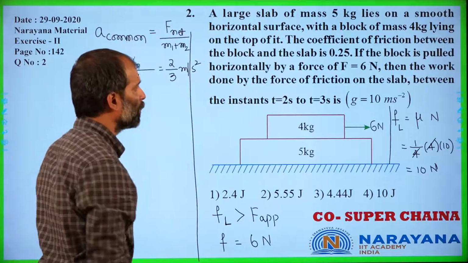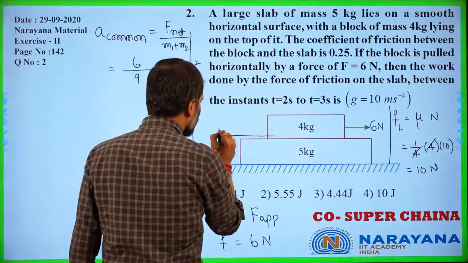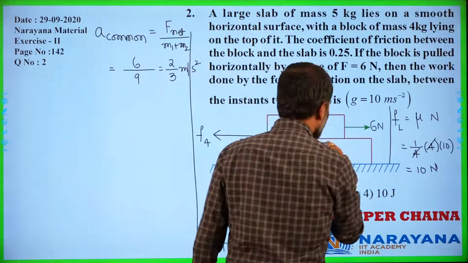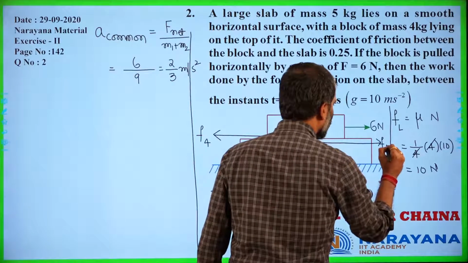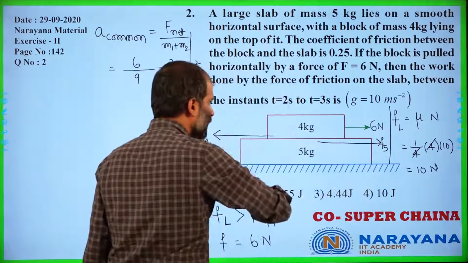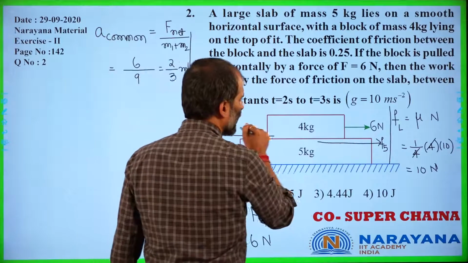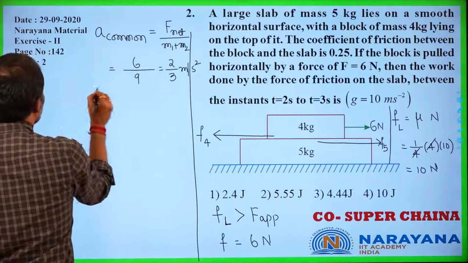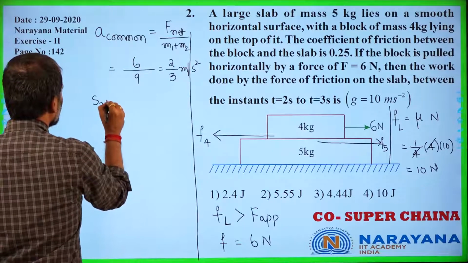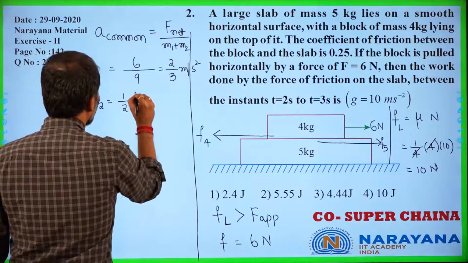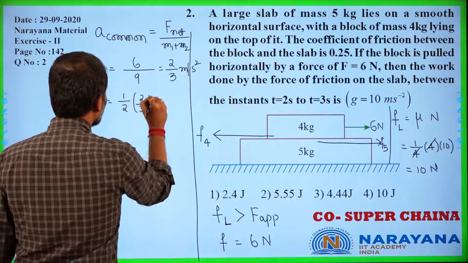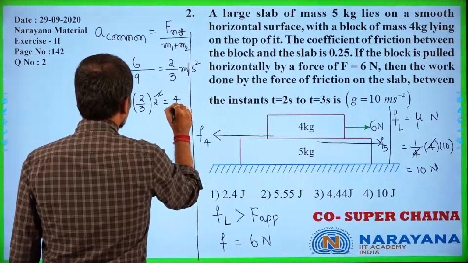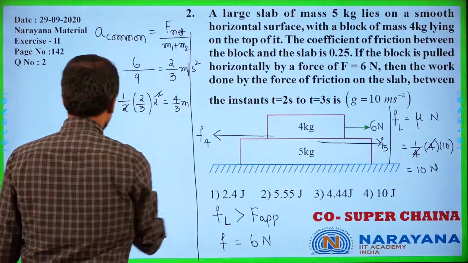Here every one of you needs to understand that the frictional force acting on the 4 kg block would be acting in this direction, and the frictional force on the 5 kg block would be acting in this direction. When we consider the net force, these two forces get cancelled off. It is the 6 Newton we have been considering. So now the distance covered by the body during 2 seconds is equal to half, acceleration 2 upon 3, into 2 square. So this 2 and this 2 get cancelled, which is 4 upon 3 meters, right?